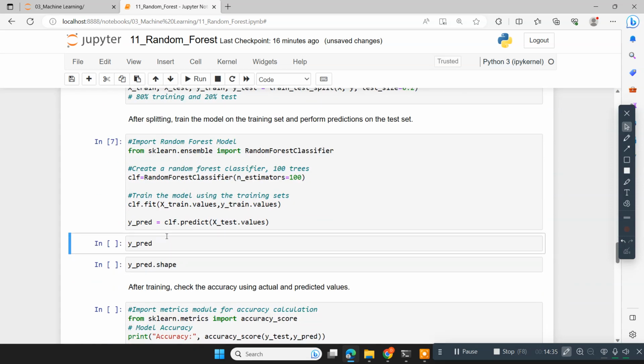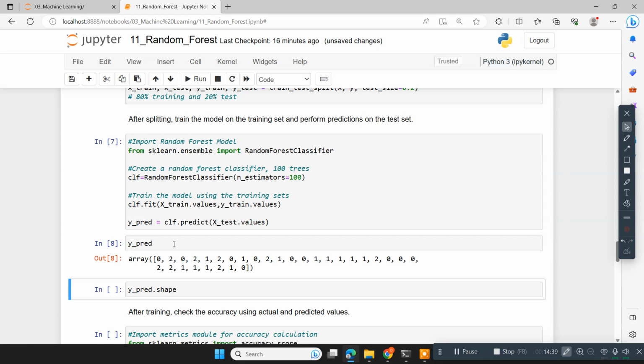The results are available in y_predict, and we display what is in y_predict. You can see these are the predictions for 20% of 150.